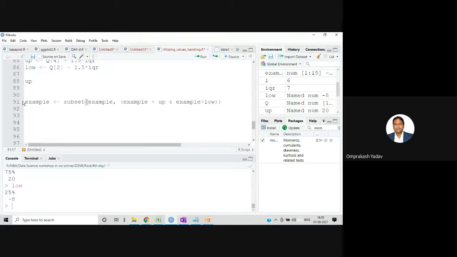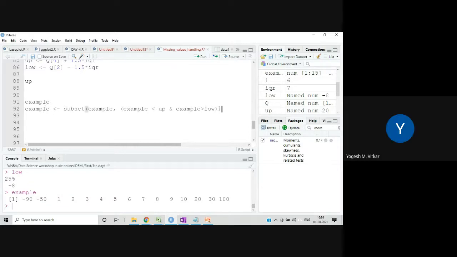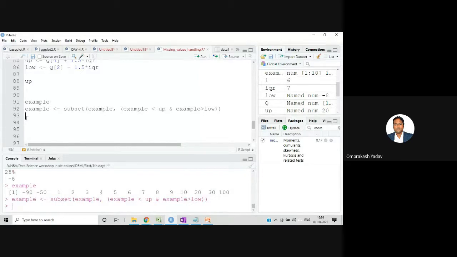Before execution of this, let me show you our example data. It's like this. Now let's process it in this way with subset, and check the example.